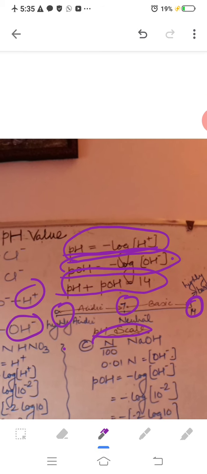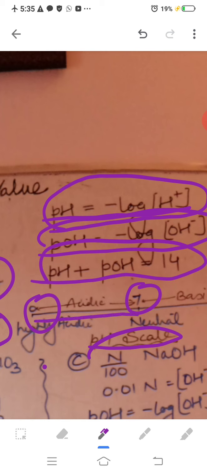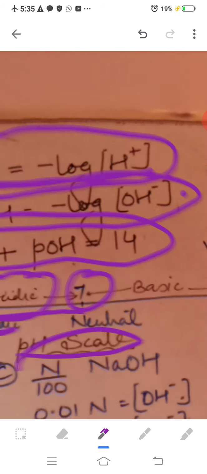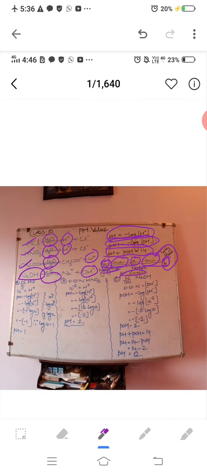And all the solutions which have a pH value between 0 and less than 7, they all will be acidic in nature. So from pH 0 it is highly acidic, goes on decreasing, and at 7 it becomes neutral. And all those solutions whose pH value is more than 7 and up to 14, they all are basic in nature. So above pH 7, the basic nature starts and it goes on increasing, and at 14 the solution has the highly basic nature. This pH scale was given by Sorensen.